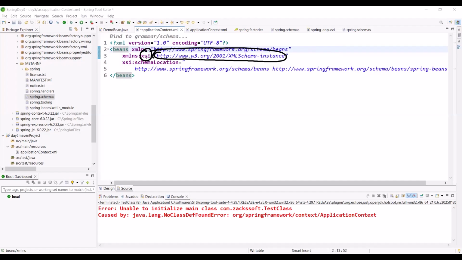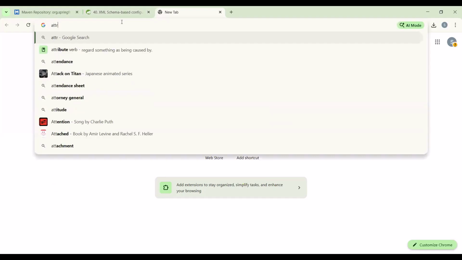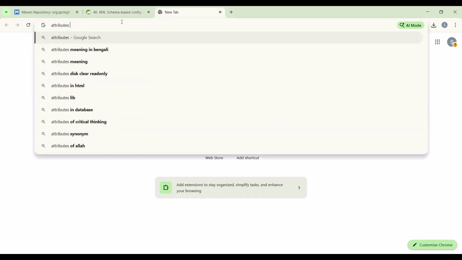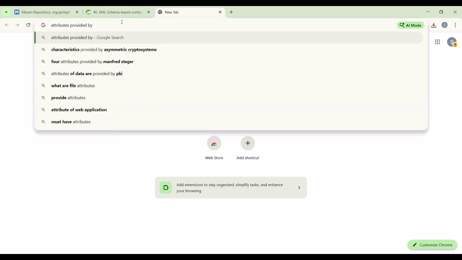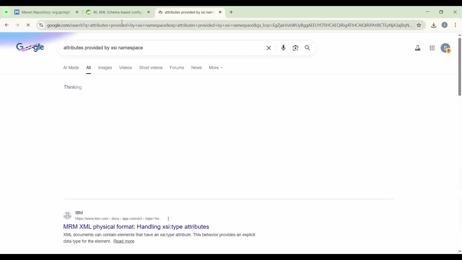Because this XSI namespace provides some attributes, for example type, name, like schemaLocation. If you search in Google for attributes provided by the XSI namespace, just observe.